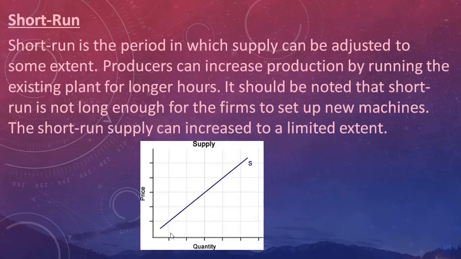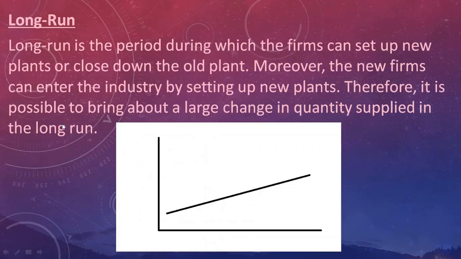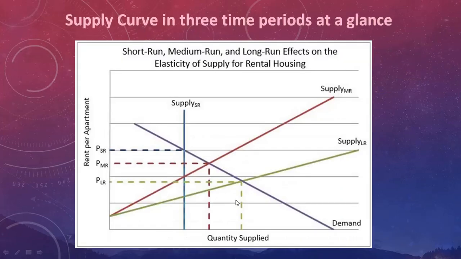But now you can see the slope out here if you compare the short run and the long run. This short run has a slope, but if you compare it to the long run, the slope is quite flat as compared to the short run. This red line is the short run supply curve, and this green line is the long run supply curve. If you refer to the x-axis, the supply curve of the long run will be closer to the x-axis as compared to the supply curve of the short run period.